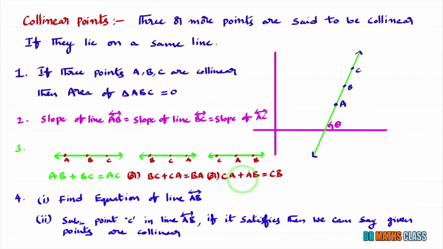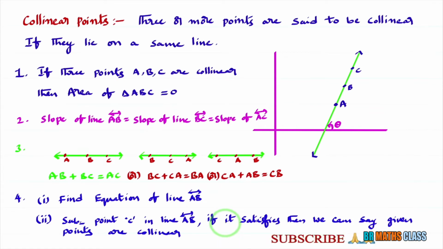What is the fourth point? To prove 3 points A, B, C are collinear, you take any 2 points and find that line equation. You find line AB or line BC or line CA. If you find line AB, then the remaining point is C. Substitute that C point in that line equation AB. If it satisfies, that means if you are getting 0 equal to 0, then we can say that the point C is also on the line AB. So that we can say that given 3 points lie on the same line. Therefore, the points A, B, C are collinear.